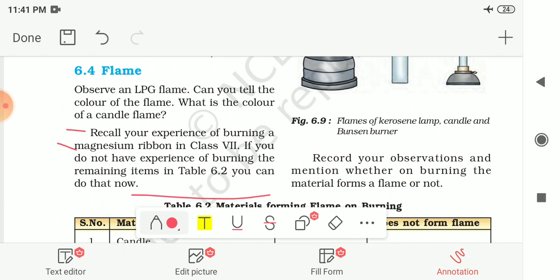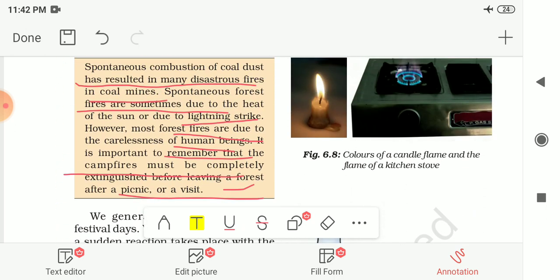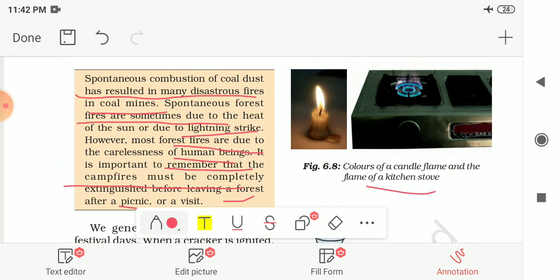And if you do not have the experience, then see the burning of the remaining items in table 6.2, which shows whether these objects form a flame or not. In the picture, different kinds of flames are shown. In figure 6.8, the colors of a candle flame and the flame of a kitchen stove are shown to you.